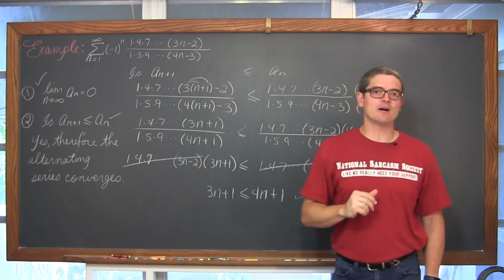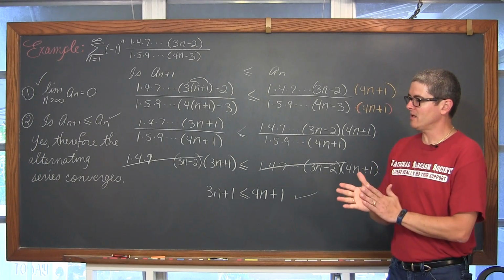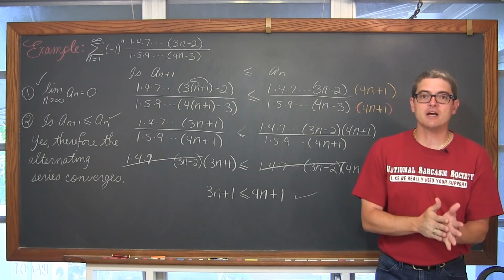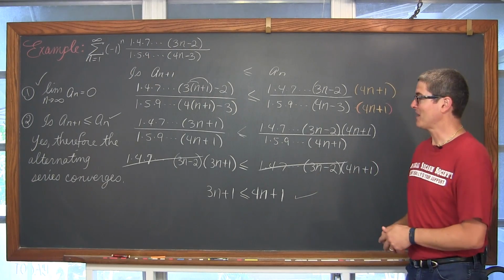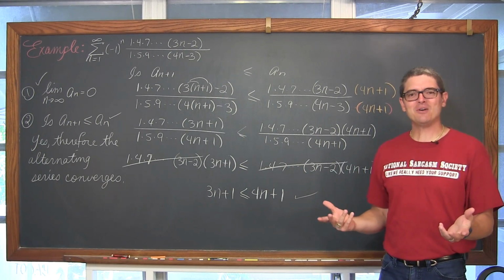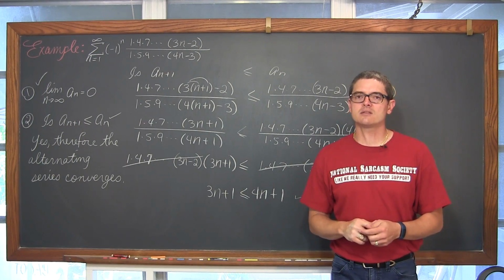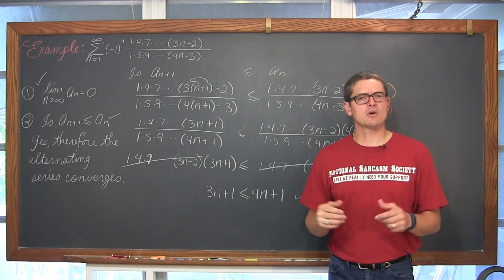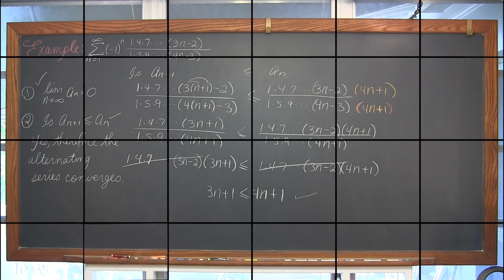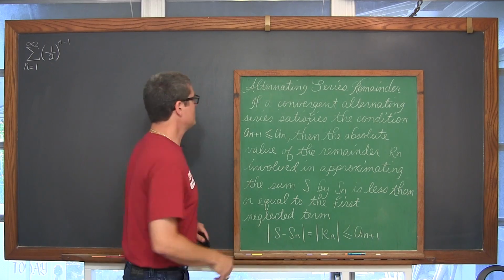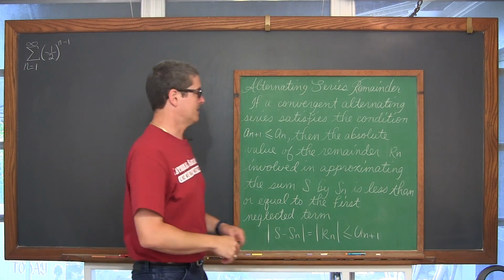Now, we've had our 3 examples showing how these alternating series converge or diverge. Actually, all 3 of these examples converged. Hopefully you're okay with that. But what about if they do converge? How can we estimate the series with just a partial sum? Well, that's coming up right now. So we are going to be talking about the alternating series remainder.